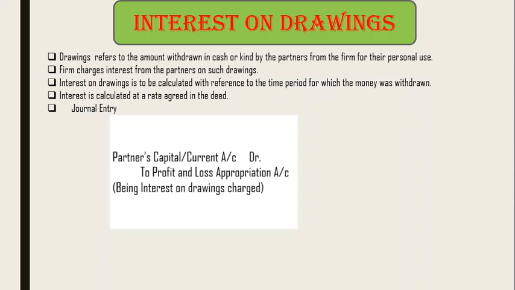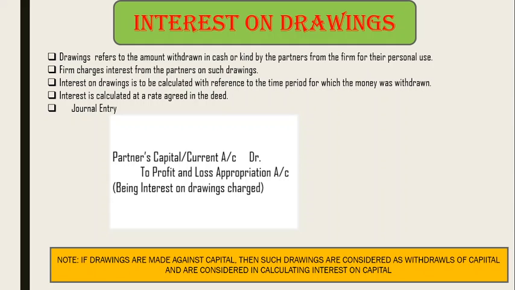Now drawings can be out of profit or out of capital. Drawings which are made against the capital, remember, we are not going to charge any interest on that. The reason is very clear: it affects the capital of the partner. There will be a fluctuation in the capital of the partner, so of course it will affect interest on capital, not interest on drawings.